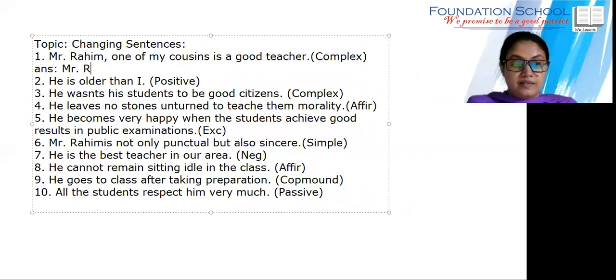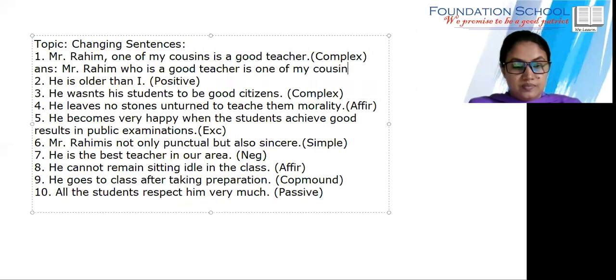So any other can say. Mr. Rahim, who is one of my cousins, is a good teacher. Very good. So we can write the answer in two ways. Mr. Rohim, who is a good teacher, is one of my cousins. Or you can write Mr. Rohim, who is one of my cousins, is a good teacher. So write anything, we need to join the clauses with who. Okay, very good.